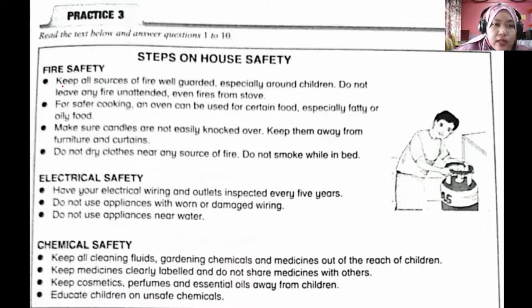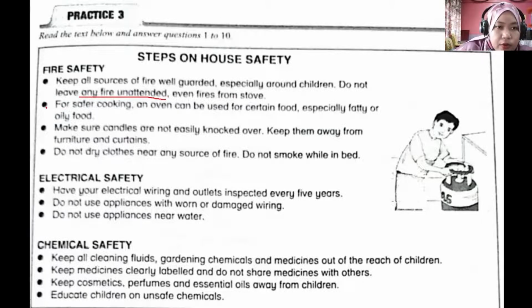The first one is to keep all sources of fire well guarded, especially around children. Do not leave any fire unattended, even fires from the stove. Meaning that to keep all sources of fire well guarded, and do not leave any fire unattended, because it will be dangerous for the kids.